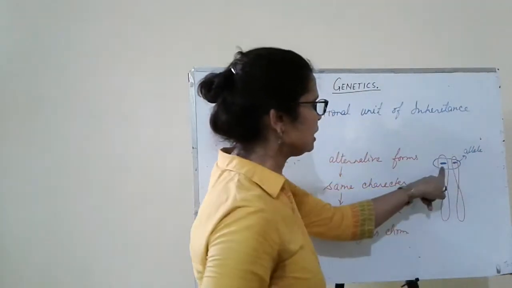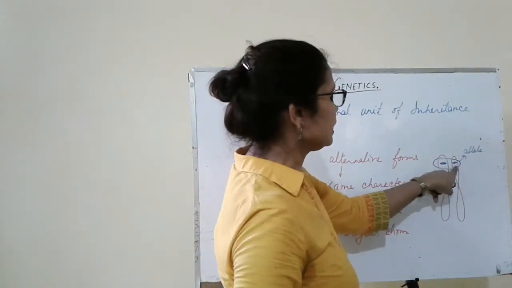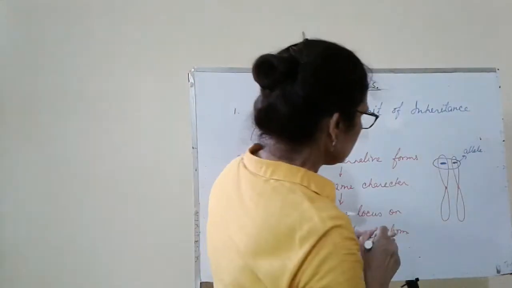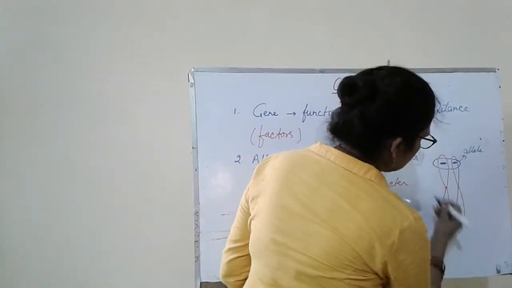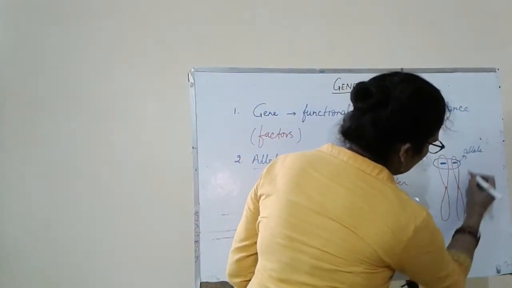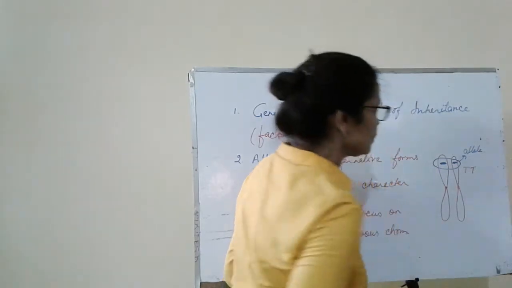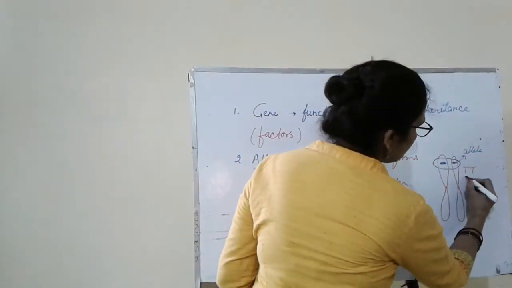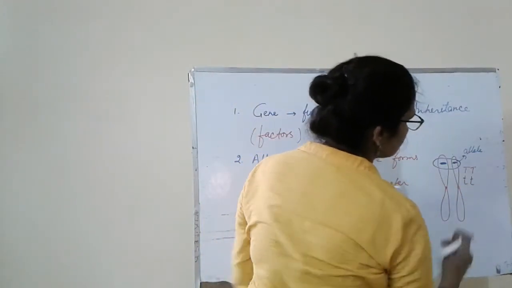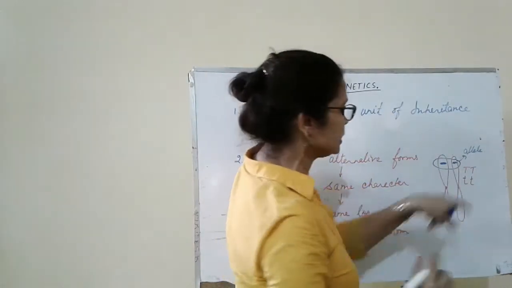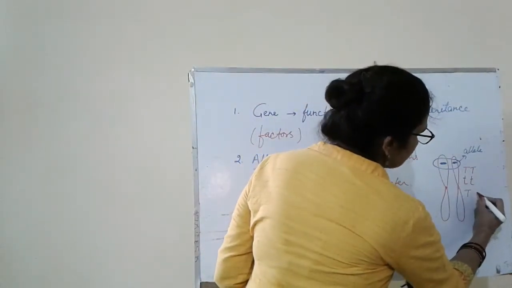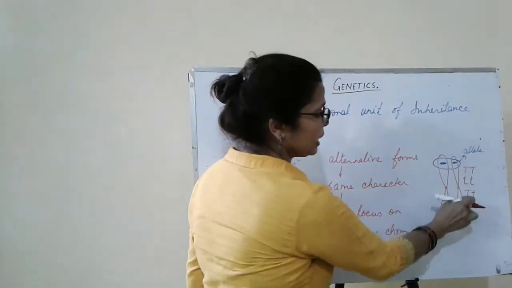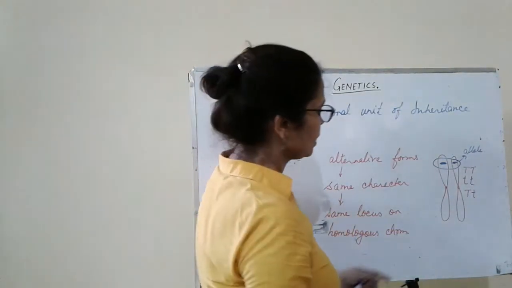They are occupying the same location and they are responsible for only one character, that is height. Suppose both the alleles are dominant, then this is the position capital T, capital T. If both the alleles are recessive, then this is the position small t, small t. And in another case, this may be present in the form capital T small t.